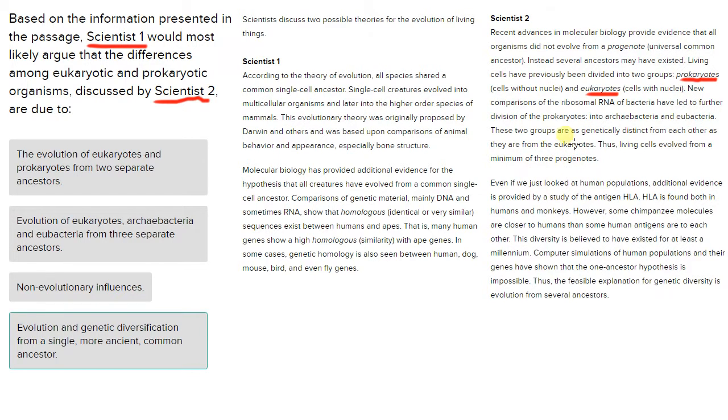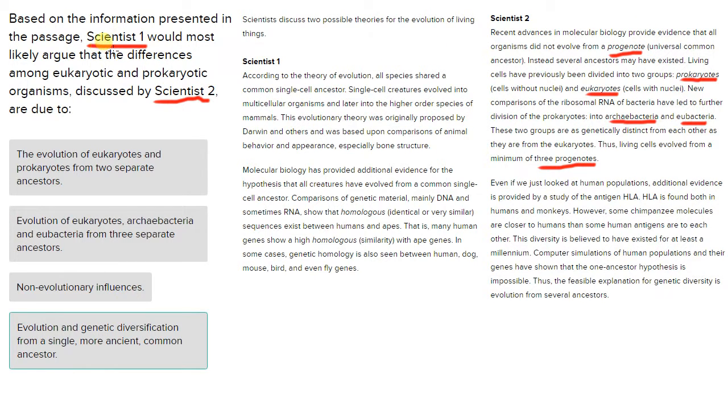Usually, if you see a word that you're not sure what it means, they'll define it for you. And I actually see here, oh, they did. They defined progenote, which is a universal common ancestor. Okay, so they're saying that all living things evolved from 3 universal common ancestors. One which are the eukaryotes, and then these 2 groups of prokaryotes, which are archaebacteria and eubacteria. So 3 common ancestors. Okay, so that's the opinion of scientist 2.